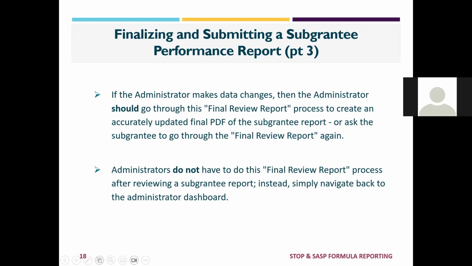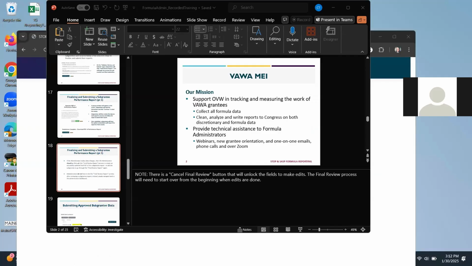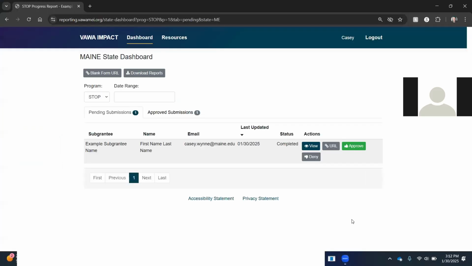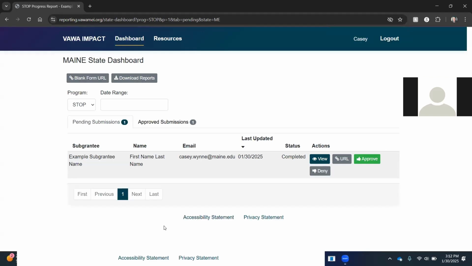So really quickly, I am going to show you a real dashboard to click around a little bit on the screen. So bear with me while I switch screens, please. All right. So as you can see on my screen now, I am logged into the main state dashboard just as an example. I made it so that I can see both SASP performance reports and STOP performance reports. Up here, there's a resources tab and the dashboard tab.